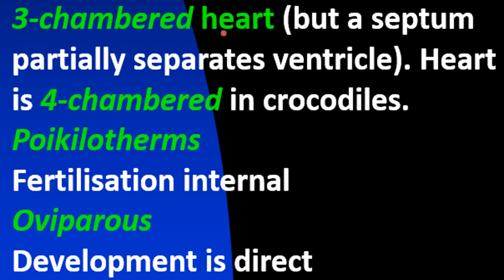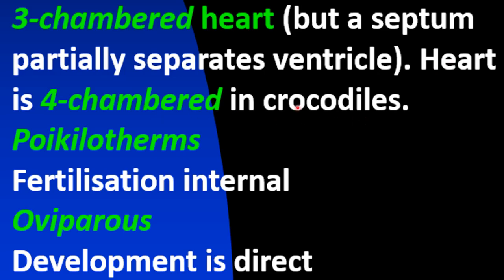Heart is three chambered but a septum partially separates the ventricle. In reptiles also the heart is three chambered, but here a septum formation starts between the ventricle. Like in amphibians, a three chamber heart is present, right? Two auricles and one ventricle, and here also. But what is the difference? In the ventricle a septum, a type of wall you can say, is present to separate the ventricle into two parts. And the heart is four chambered in crocodiles.